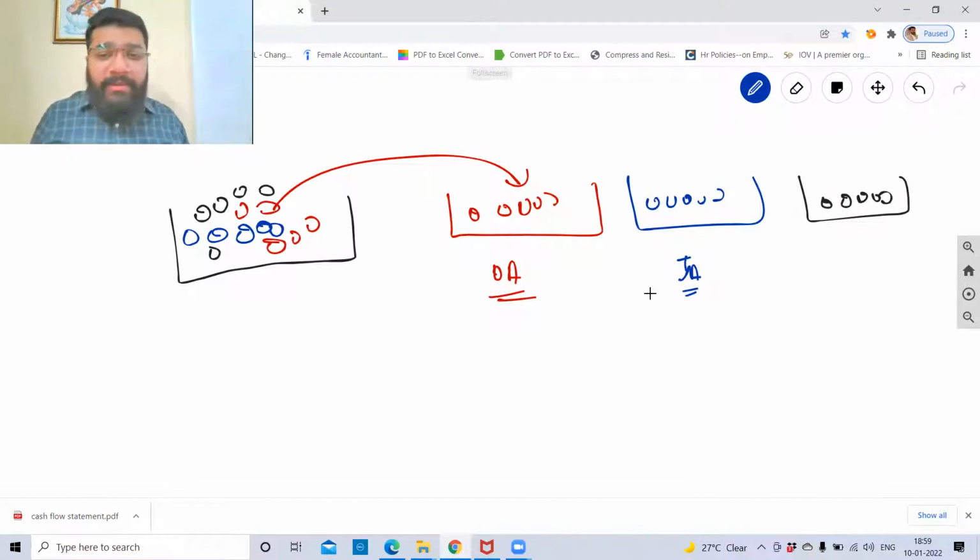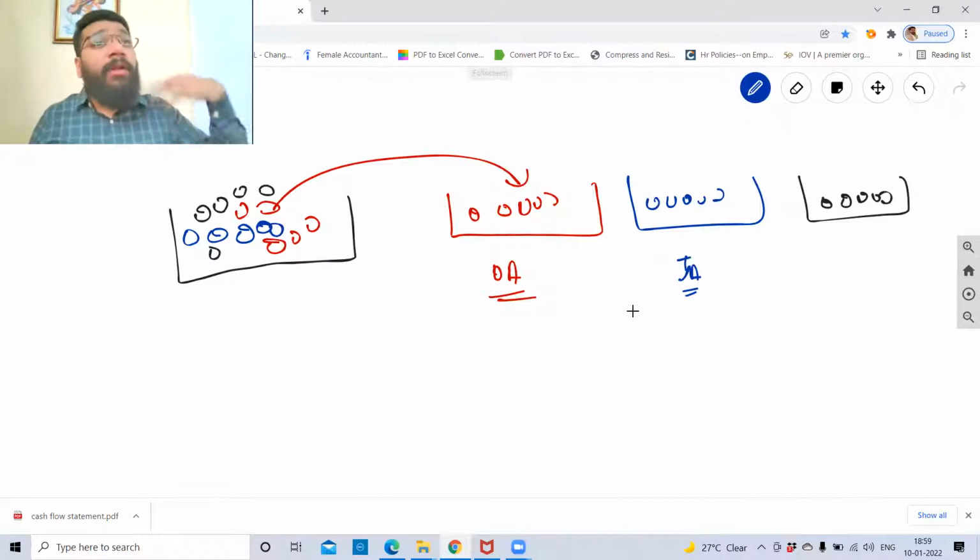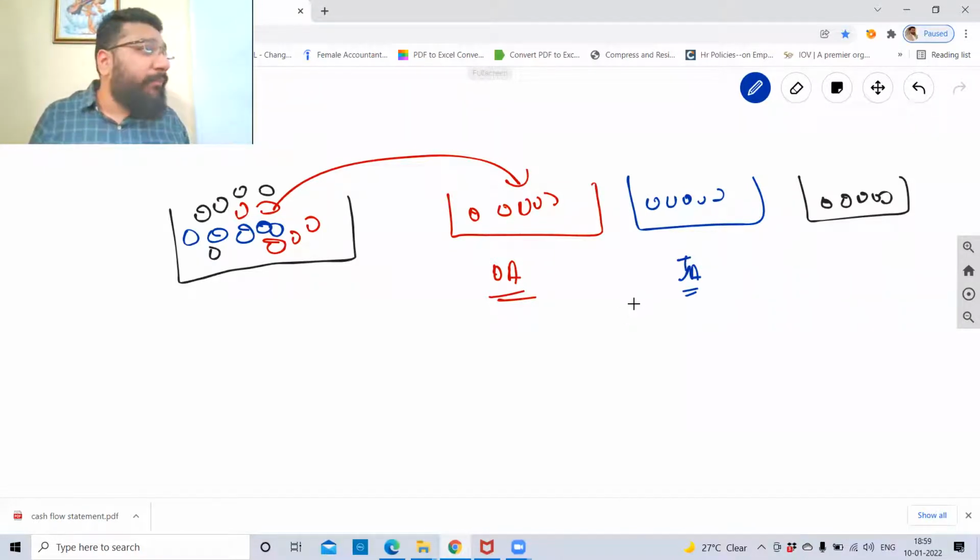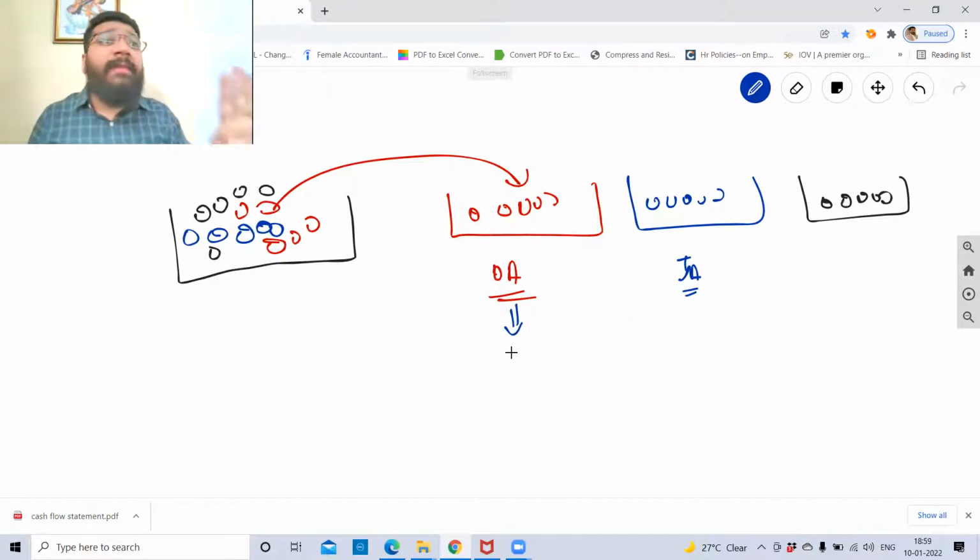So tell me one thing, guys. Which inflow would you prefer the most? Operating. You would want your cash flow to be more and more contributed by the operating activity, because that is the healthy source of getting the money. If I get more and more money generated from the operating activity, guys, it means that my business is very, very healthy. So imagine a lot of cash inflow is happening by selling the assets.